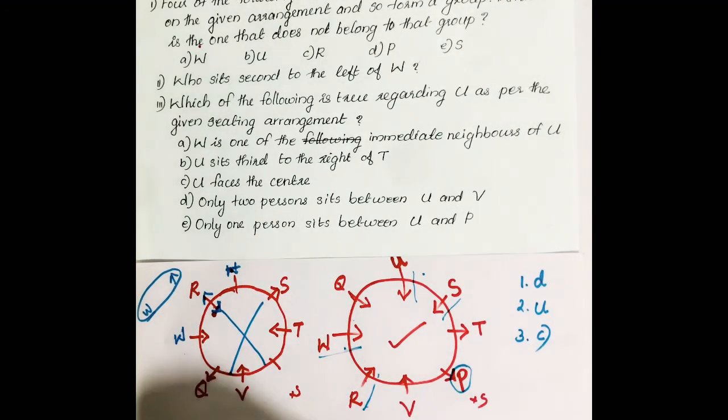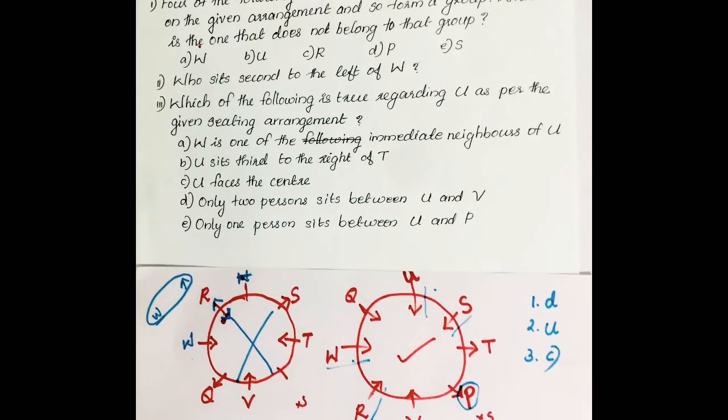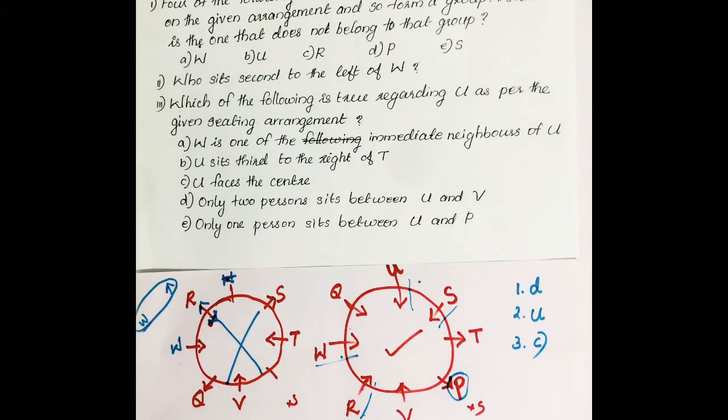Once we get this arrangement, we can easily answer those questions. And based on each arrangement, definitely they will give 5 questions. So solve the questions very carefully because it is a very important topic. Then in the next class we can do some square table arrangement, line arrangement and floor-wise arrangement also. Okay, thank you.